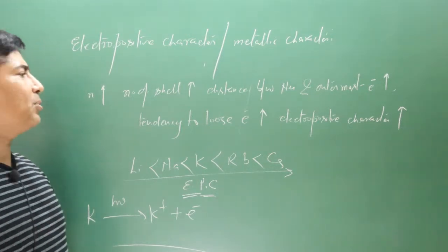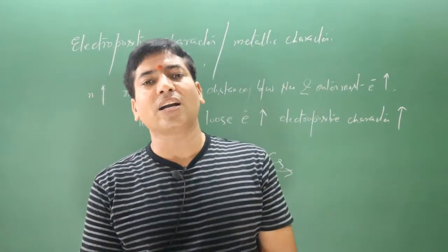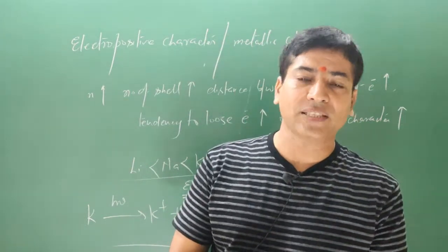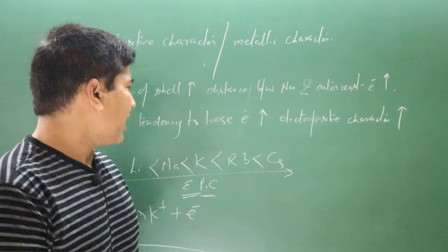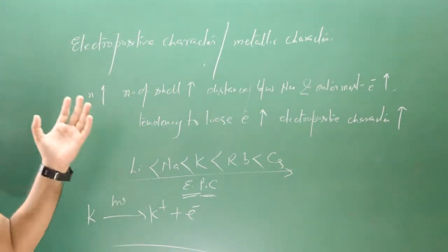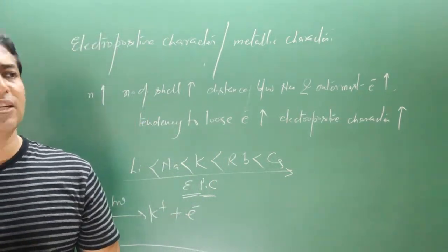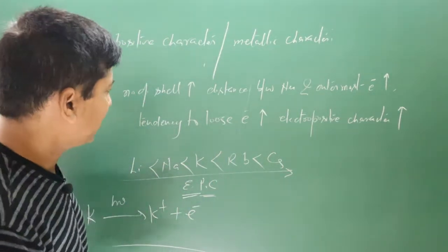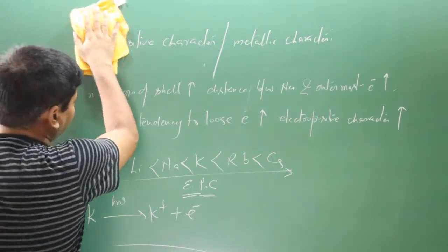Because of this property, these elements, especially potassium and cesium, are used in photochemical cells. This is the reason, because they are very sensitive to heat, even in small heat they lose the electron, because outermost electrons are loosely held, and so their electropositive character is very high due to the higher tendency to lose electrons. Let's move on to the next property.